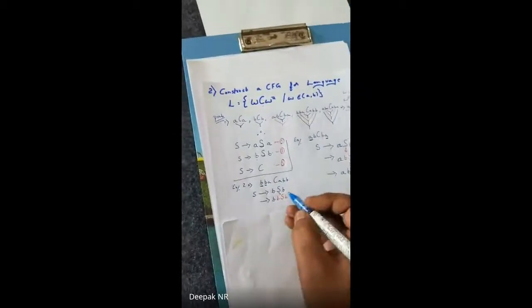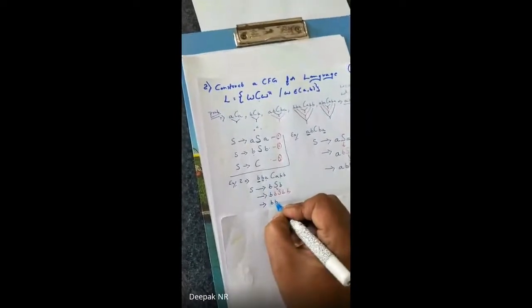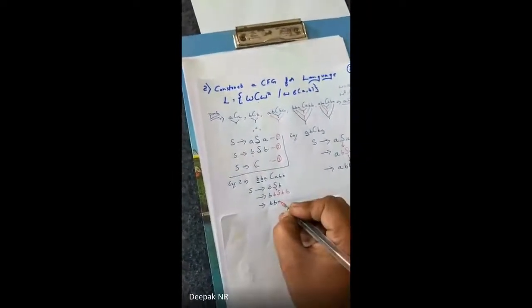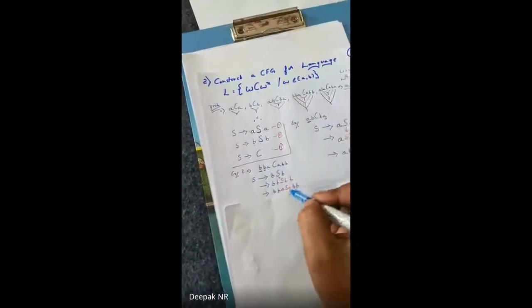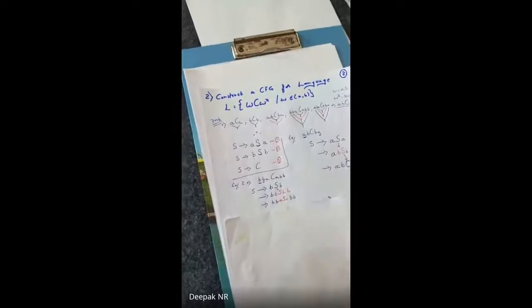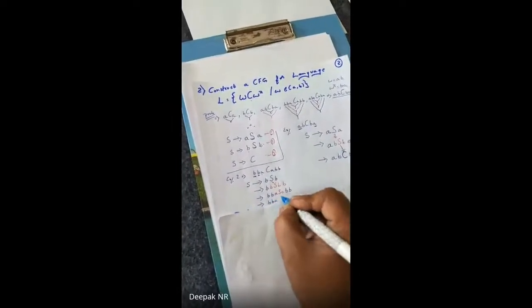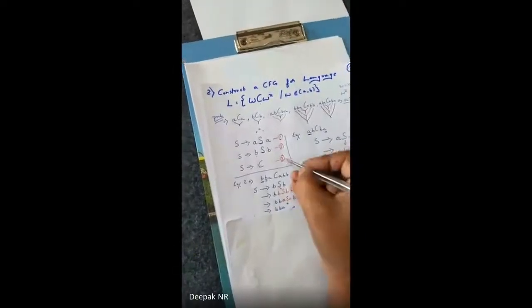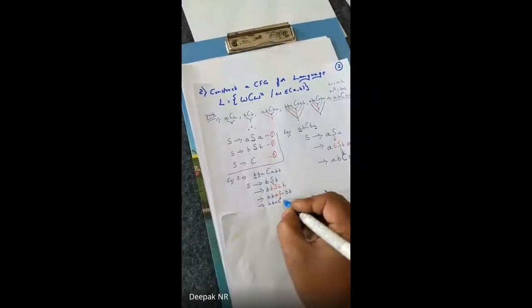Correct? Now what is my third letter? My third is A, so I'll take B B A S A B B, by using equation number 1. Correct? So my main target is B B A C A B B, and it has been achieved. Now this S I replace with what? Equation number 3, I write here C, and then A B B. Is that clear, guys?